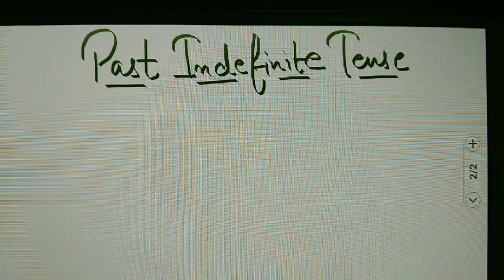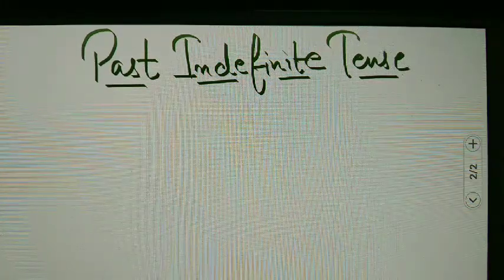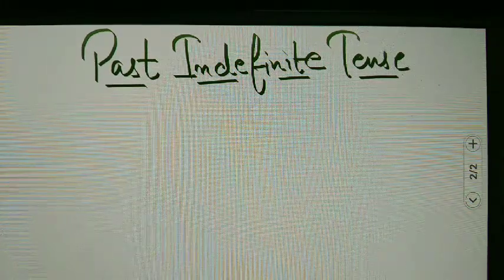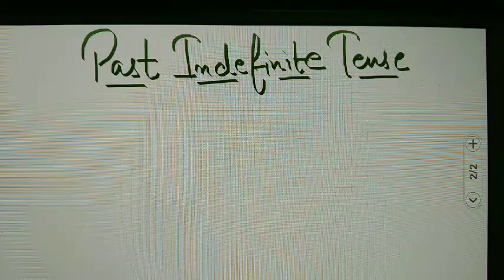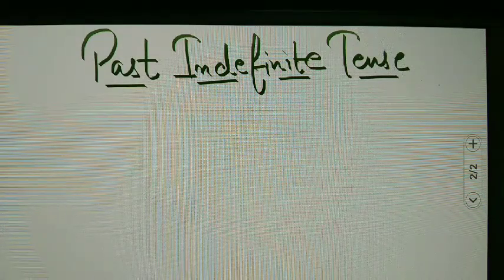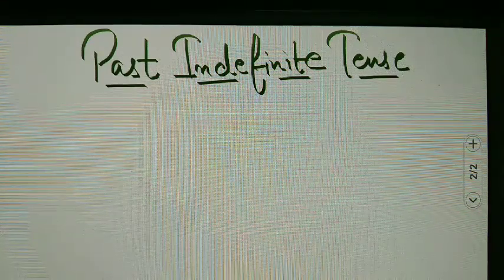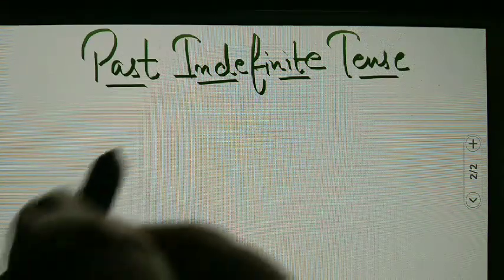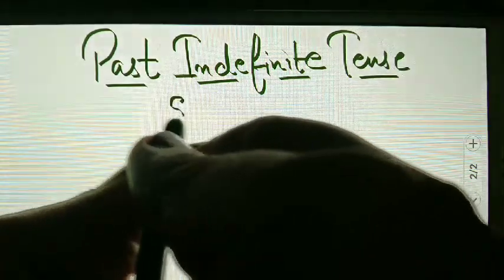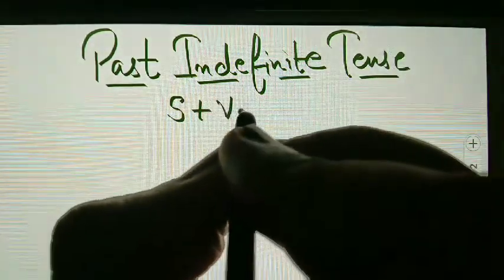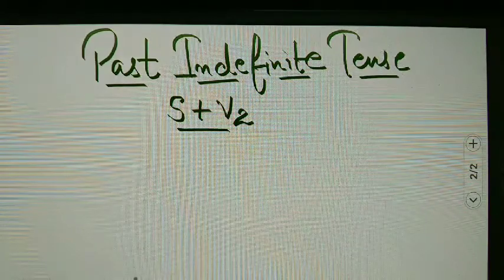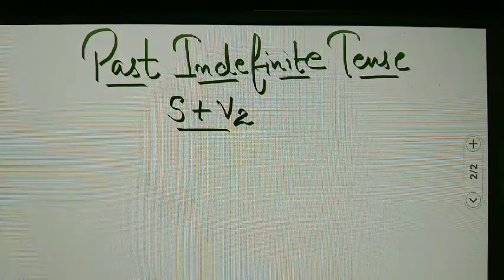So students, first of all we have past indefinite tense. Again, as we had done earlier, first of all we will go with the rules regarding this, and then I will give you a few examples. The rule for past indefinite tense will be subject plus V2, subject plus second form of the verb.